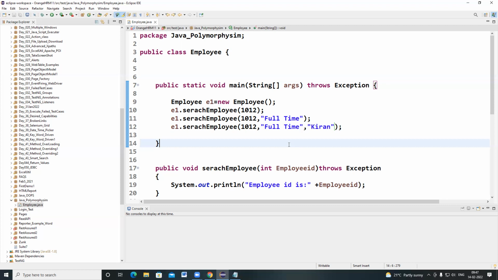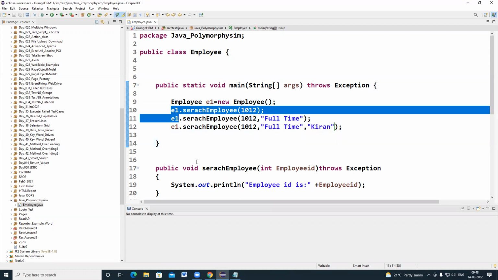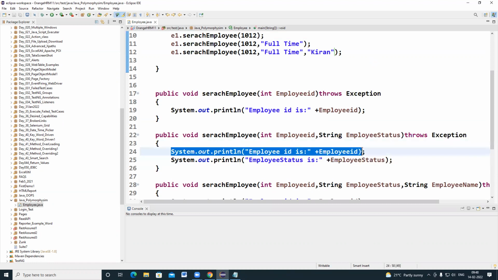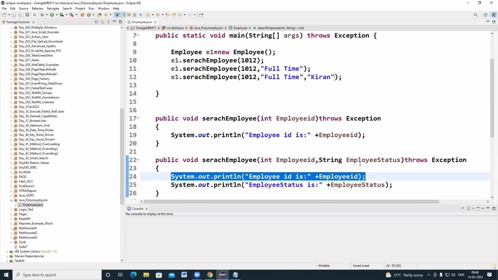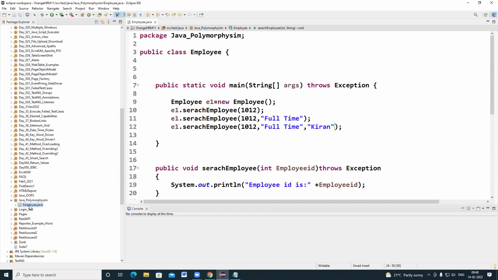Search customer: customer ID, customer name, customer location, customer country. That method contains 4 input arguments. And I want to know, based on the customer city, the list of customers available. So I have to develop a method with different input arguments. If I want to find the exact customer, then I have to write employee name as well, so that the corresponding set of instructions can be executed from that method and your program will be executed. Understood everyone? So this concept we can call method overloading.